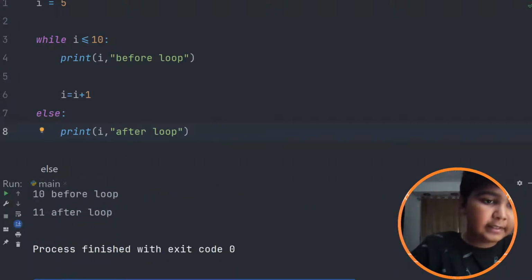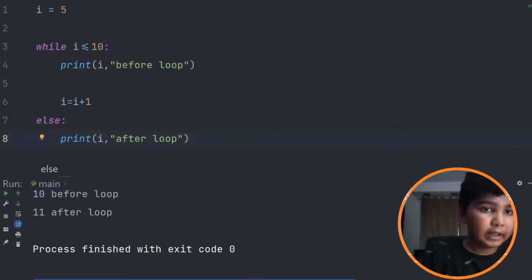See, 5, 6, 7, 8, 9, 10. It shows here, 10 is on the before loop. It just stops till 10. 11 happens after the loop, because look at the increment. 10 is before the increment and 11 is after the increment. So we want 10 here. So 10 will be here before the increment.